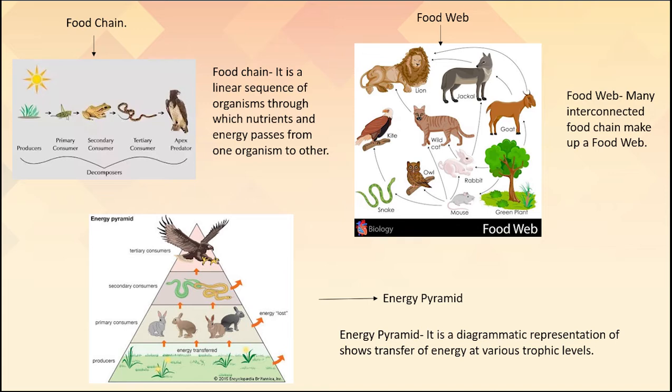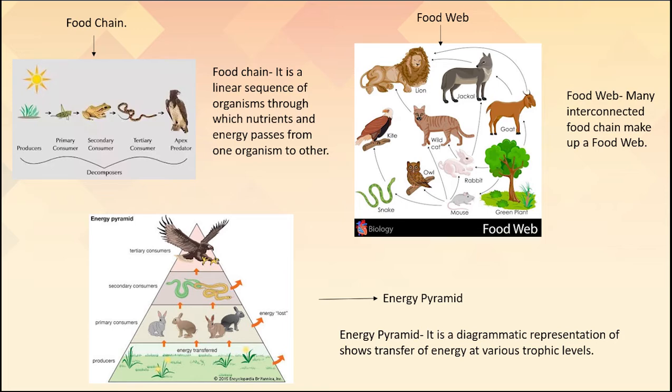Then green plants are eaten up by a rabbit. Rabbit is eaten up by a wild cat, and wild cat is eaten up by a lion. So in this way, children, if you see clearly, there is more than one food chain, and they are interconnected with each other. So an ecosystem which consists of many food chains that are interconnected at various levels forms a food web, or in short, you can say many interconnected food chains make up a food web.